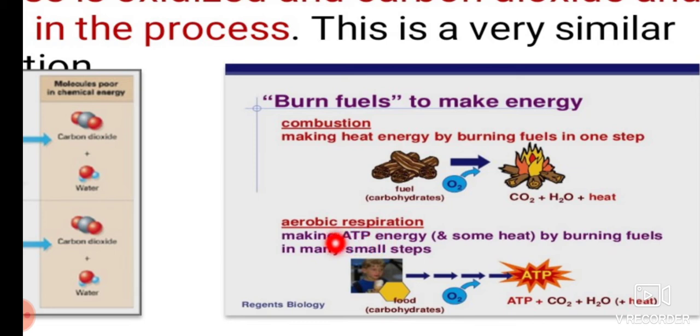So what do you mean by the word aerobic respiration? Aerobic is nothing but which one? A respiration which takes place in the presence of oxygen, we are going to call aerobic respiration. Making ATP energy by burning fuels in many small steps. So you can see the first picture, the food and even ATP. Here we can say the food particles which are eaten start to break up into smaller pieces by utilizing energy in the presence of oxygen.